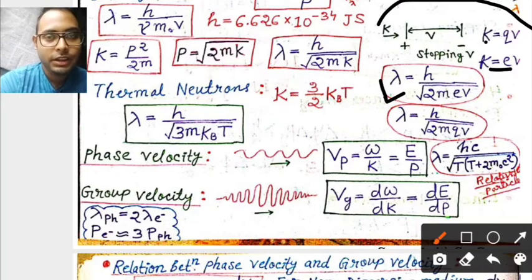Its momentum is perfectly defined, but its position is unmeasurable or undefined according to the uncertainty principle. So phase velocity is unacceptable because it goes from minus infinity to plus infinity.